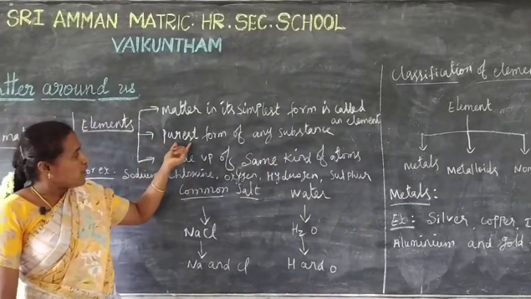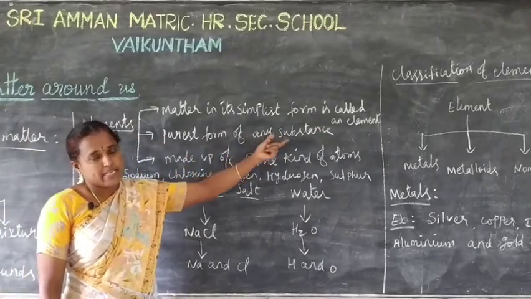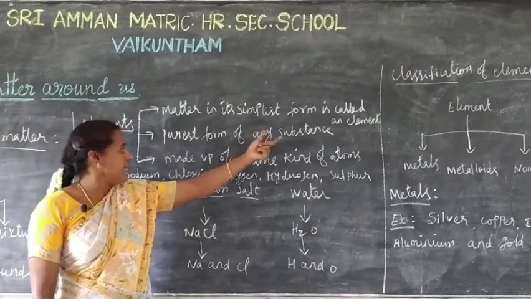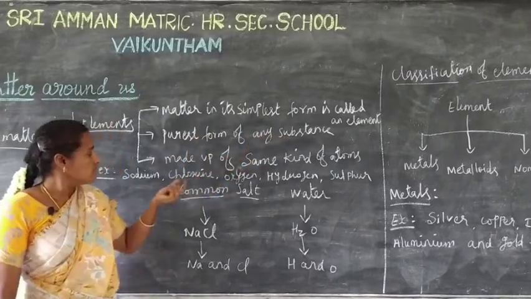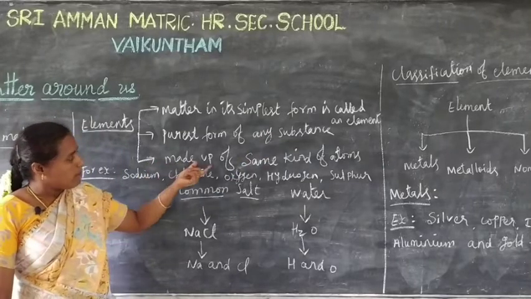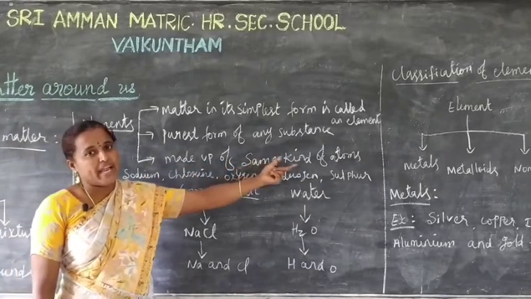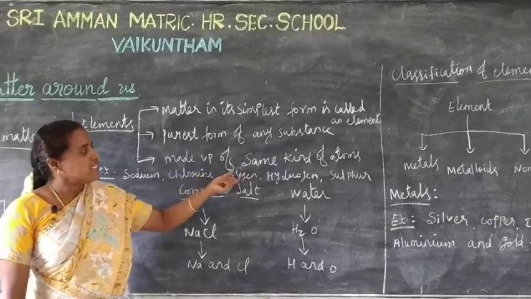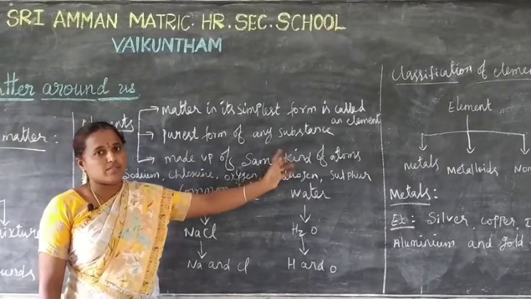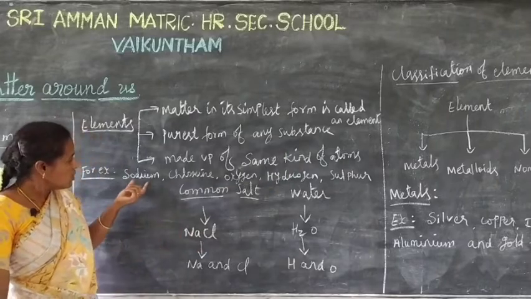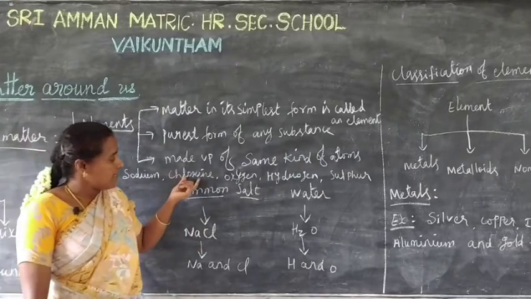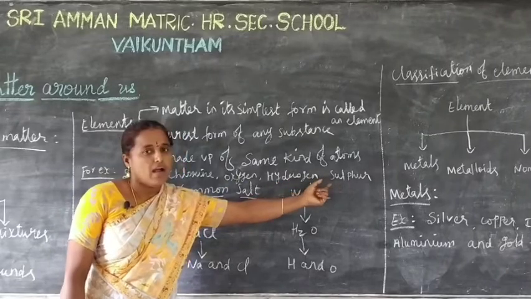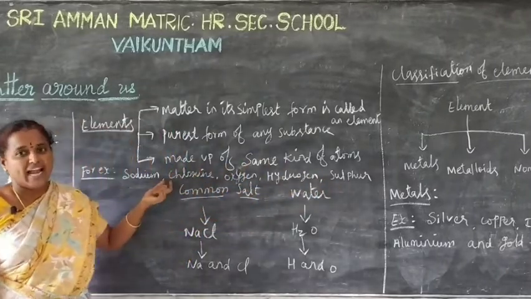It is the purest form of any substance. It is made up of the same kind of atoms. Sodium, chlorine, oxygen, hydrogen, sulfur are some examples of elements.